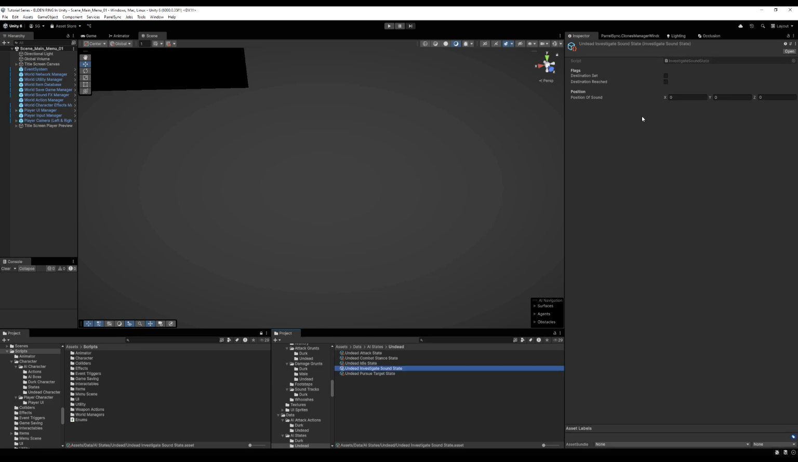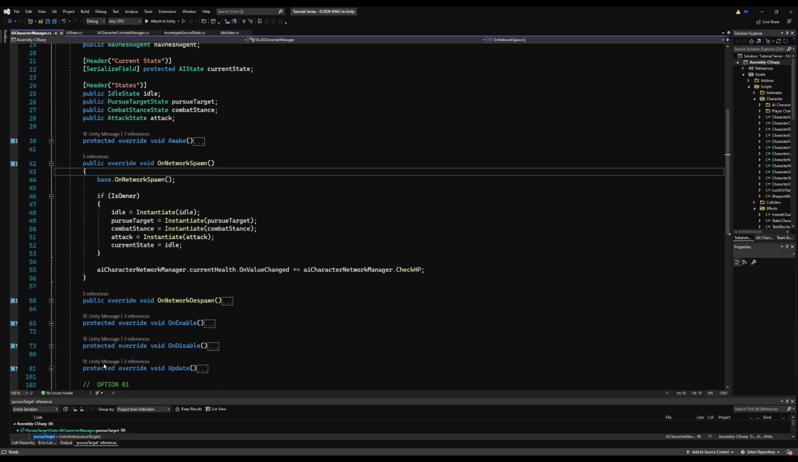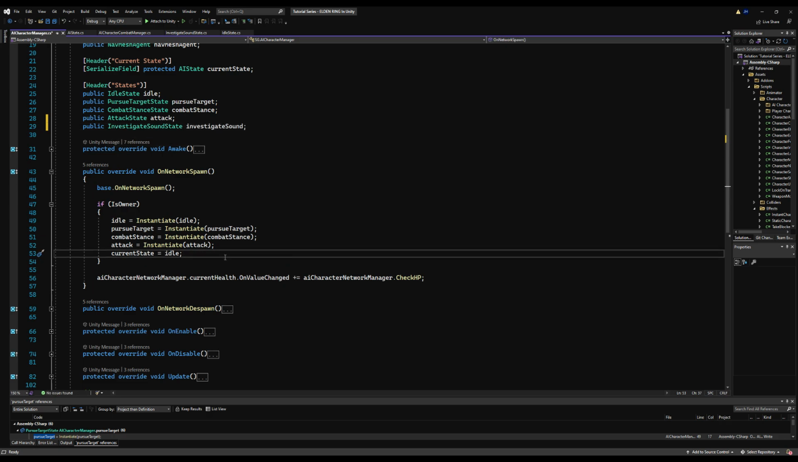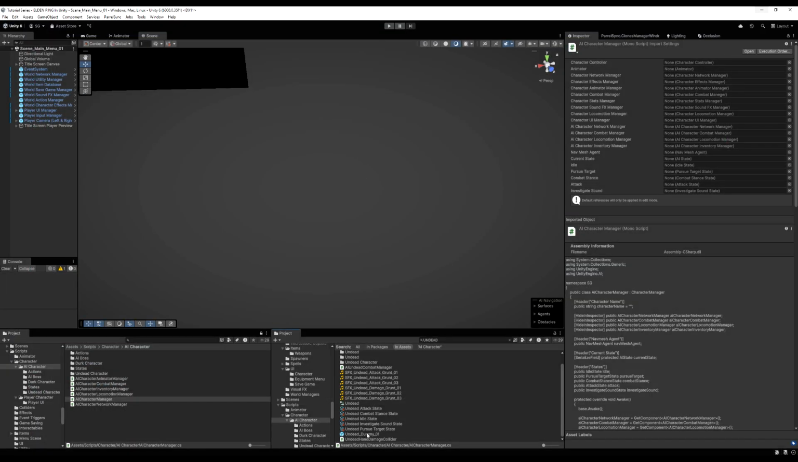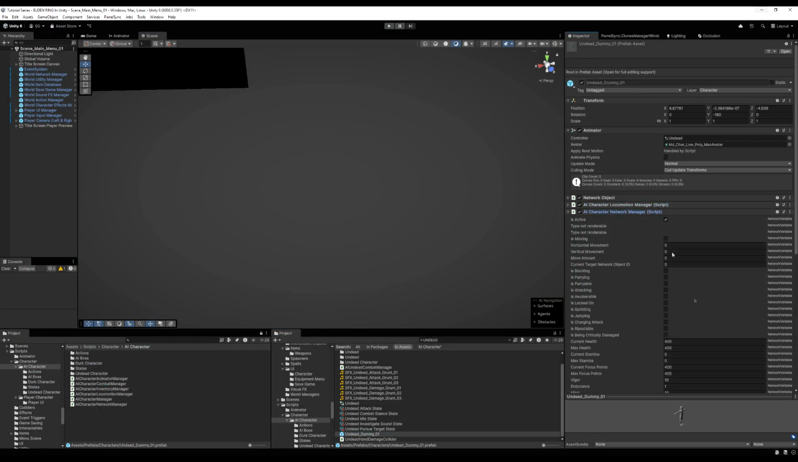Now again, this is pretty uniform, but I like giving my AI different states in case you want to change settings for obviously that specific AI. So I would give Dirk his own, and I would give any other character their own if you have multiple settings on this state. So then go on network spawn, and we're going to say investigateSound is equal to instantiate investigateSound. Make a variable on the script for investigateSound, just like you do with all the other states, idle, pursue target, etc.